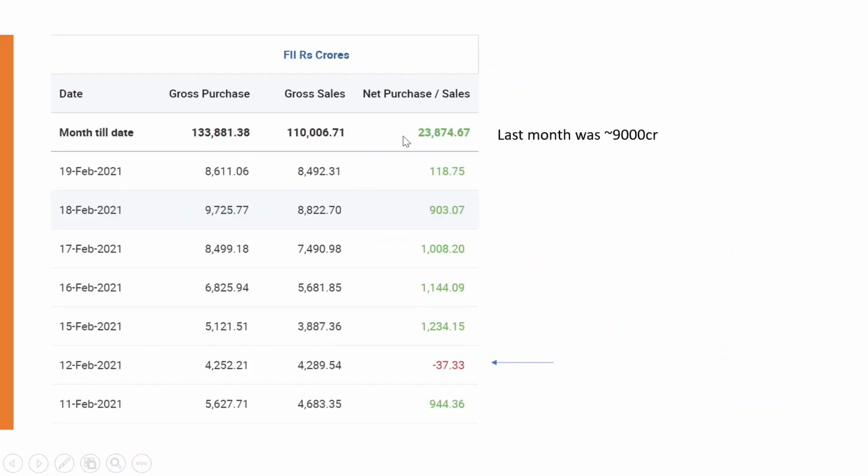Now let's discuss the FII data. This was the last Friday data, and after that, if you see, FIIs have continuously bought. The last month total buying was around 9,000 crores. This month they have already bought around 24,000 crores. So there is no point to be bearish here. If you see, they are continuously buying in cash. If they are buying in cash, obviously they are not expecting a crash coming in. Normal corrections are part of the market that you will have to accept.